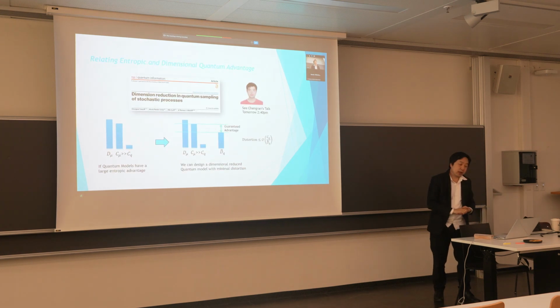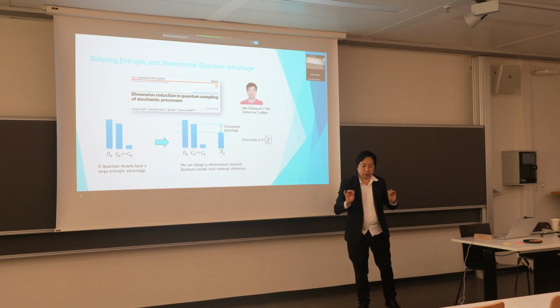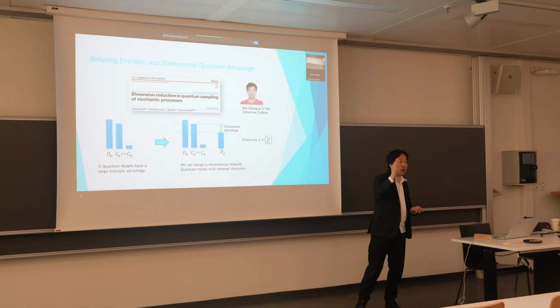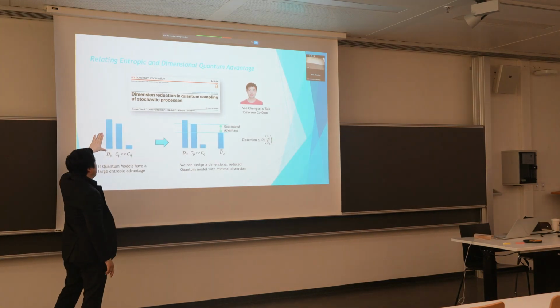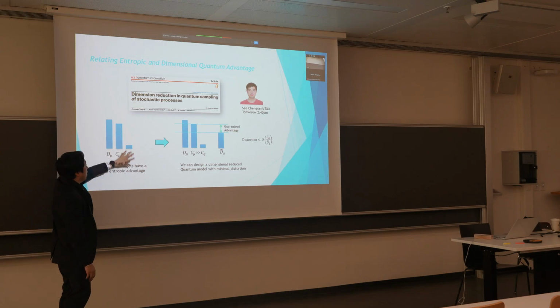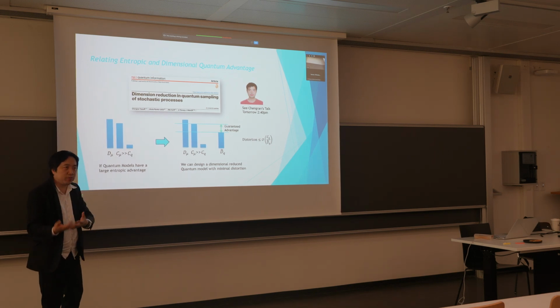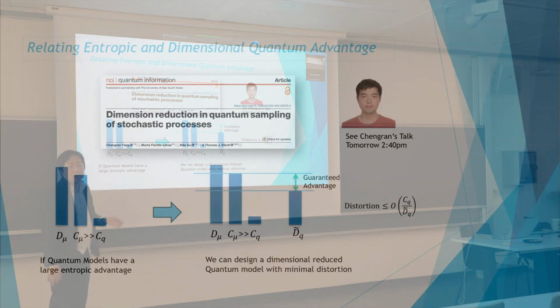We have a certain amount of physical resources, and we just want to be able to model something as effectively as possible. And so in our recent work, what we were able to demonstrate was that whenever there is a sufficiently high entropic gain, there's also a gain at the single shot level. So basically d_mu here is the minimum number of memory dimensions needed by a classical model. We know that the number of qubits needed quantum mechanically is going to be at most that of classical, because we could just run the quantum model like the classical model, but sometimes it might be a bit reduced. But maybe it's not reduced by that much.